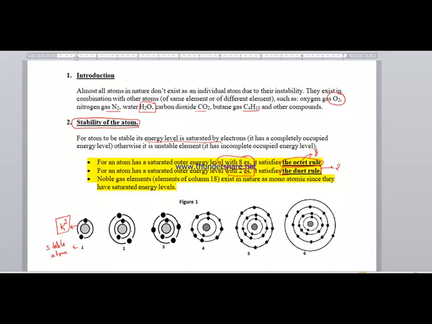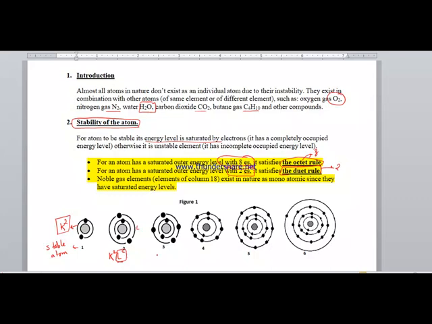For atom 2, we have 2 energy levels: K has 2 electrons, and level L has 2 electrons. As we see, the outer energy level is not complete, not saturated by 8 electrons.